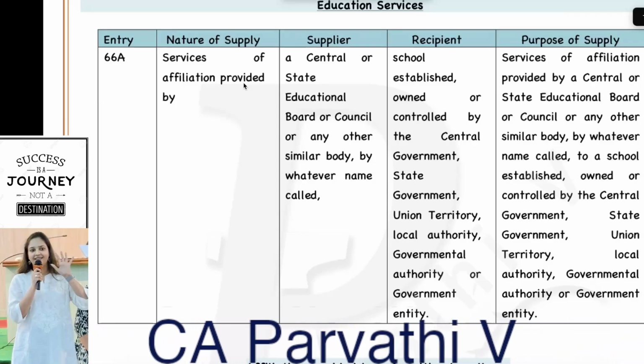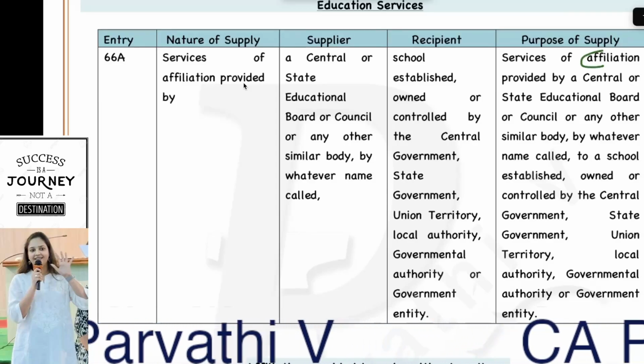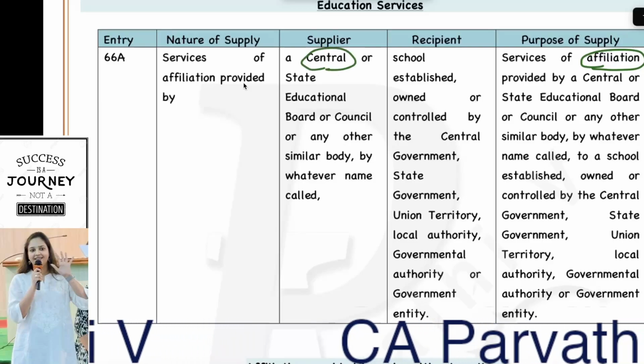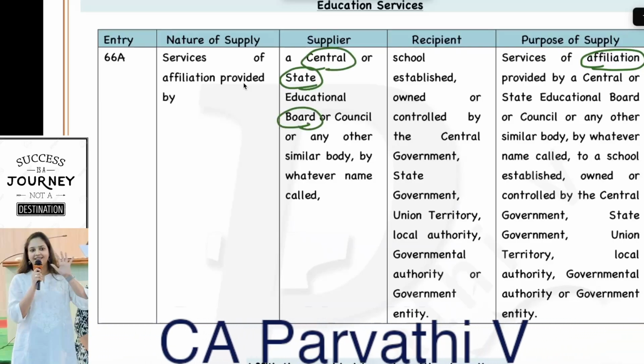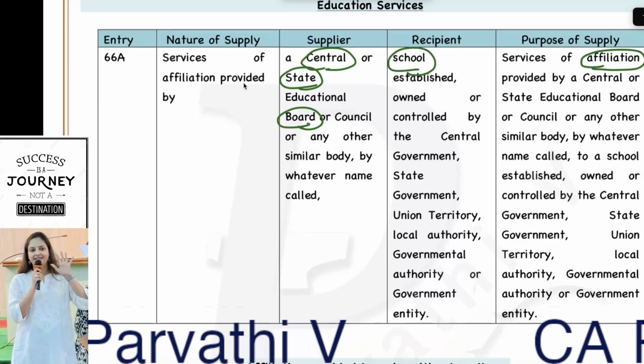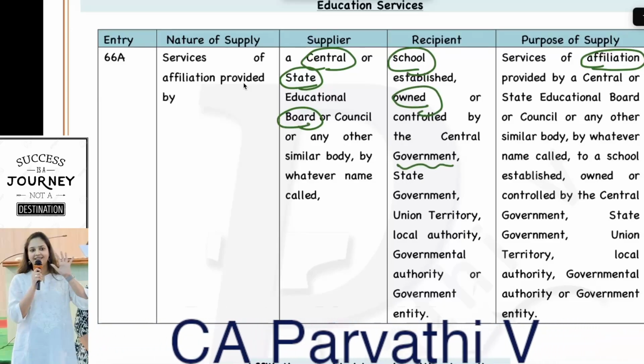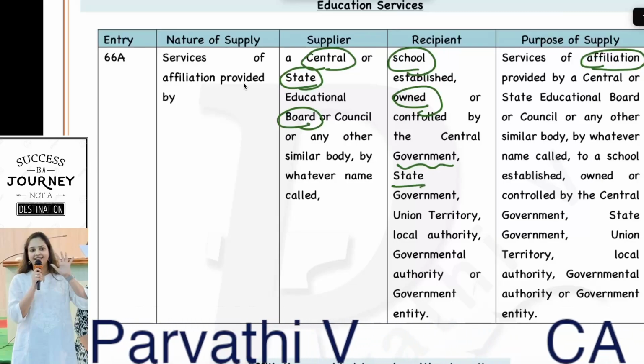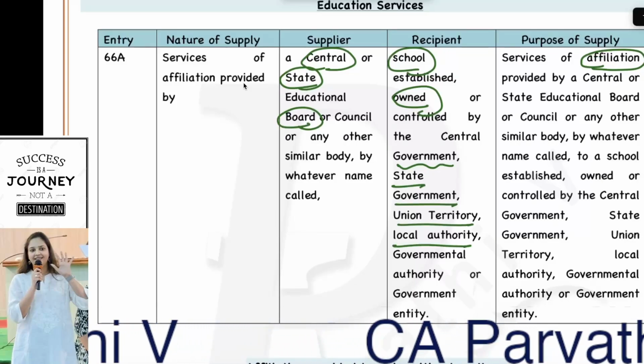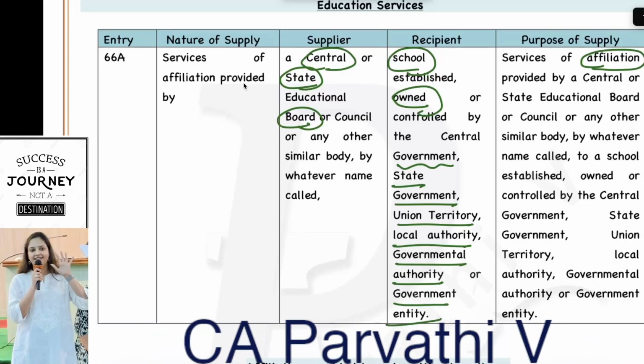It is relating to affiliation services provided by a central or state board to a school which is owned or controlled by government. It can be central government, state government, union government, local authority, governmental authority, or government entity.